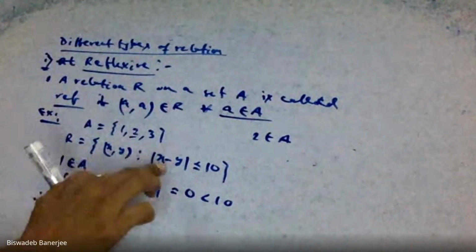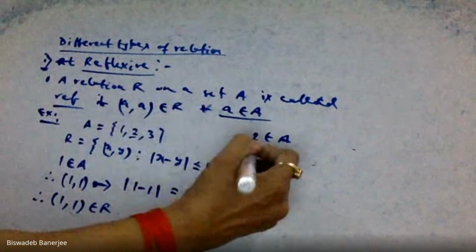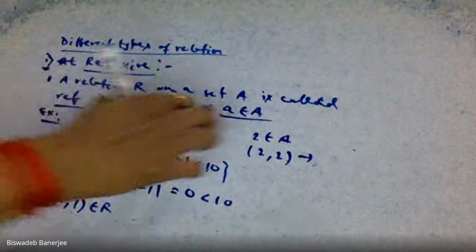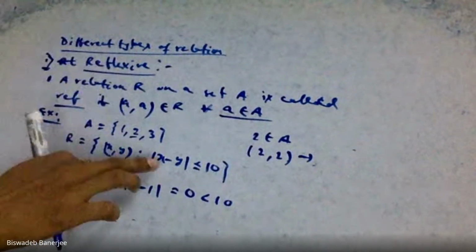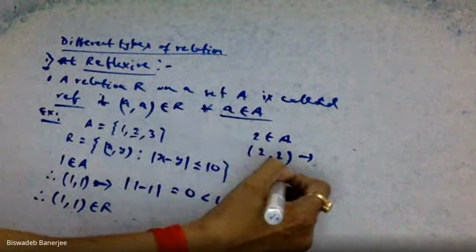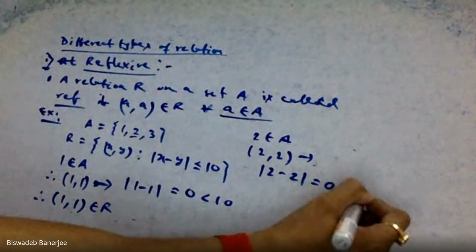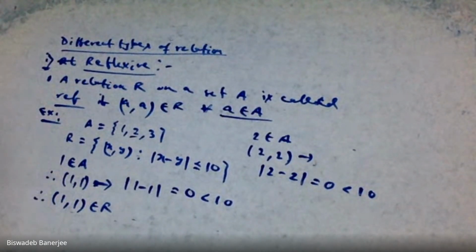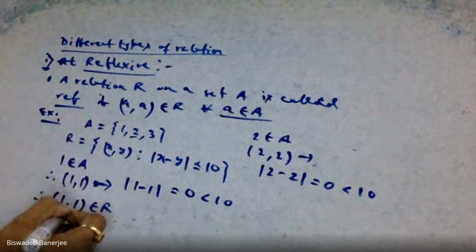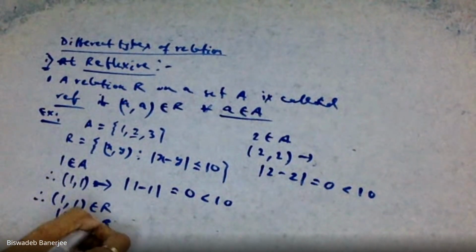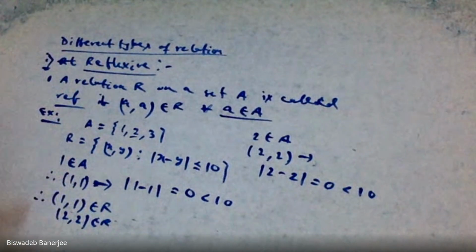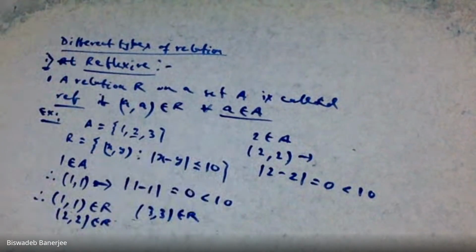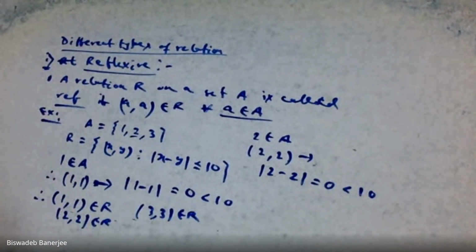And if we take, say, the pair (2, 2), because of the reflexive property, we know that these two should be the same. Put x equal to 2, y equal to 2: mod of 2 minus 2 equals 0. 0 is again less than 10. That means yes, (2, 2) also belongs to the relation. Similarly, you can check that (3, 3) also belongs to this relation.